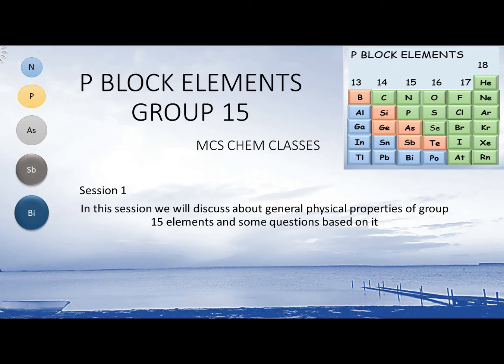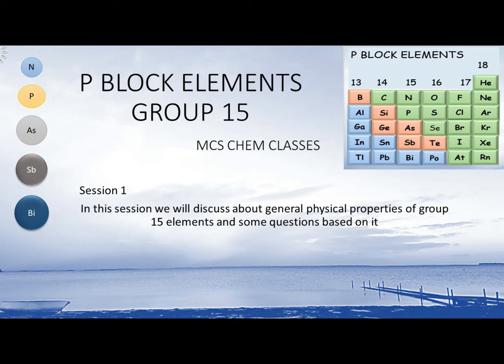So, coming to our new session, in this session, we are going to discuss the inorganic part of chemistry. You might be thinking, what is inorganic chemistry? Well, chemistry has several branches, as you all know. Among these are general, organic, inorganic, and physical chemistry. Inorganic chemistry deals with the physical and chemical properties of the elements in the periodic table.